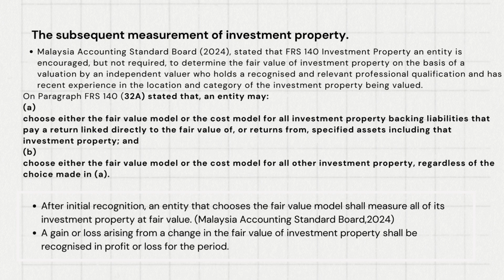After initial recognition, an entity that chooses the fair value model shall measure all of its investment property at fair value. Any gain or loss arising from the change in the fair value of investment property shall be recognized in profit or loss for the period.